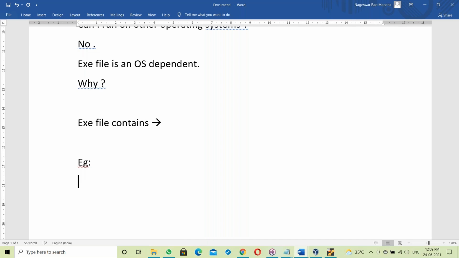For example, take a C program exe file prepared on Windows OS.